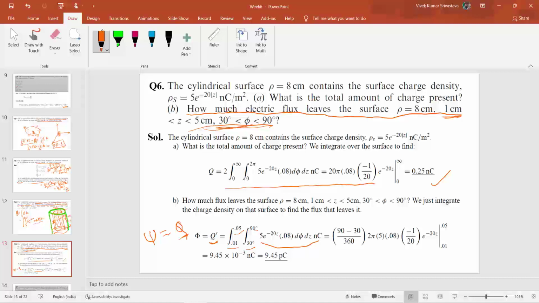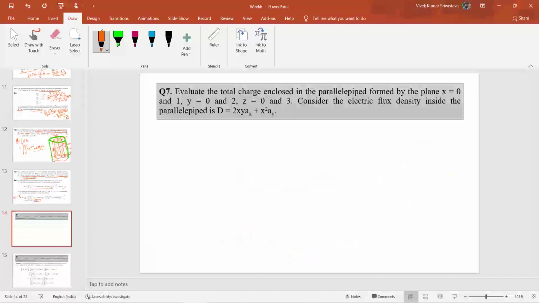After calculating this, you will find that the total charge contained inside the surface is 9.45 picocoulomb. So we can say that this much flux leaves through the surface. That's how you can calculate how much flux is emanating from any surface. So let us move to the next question.